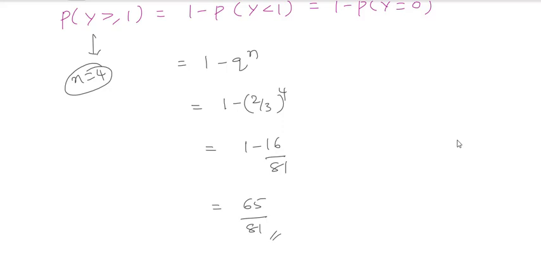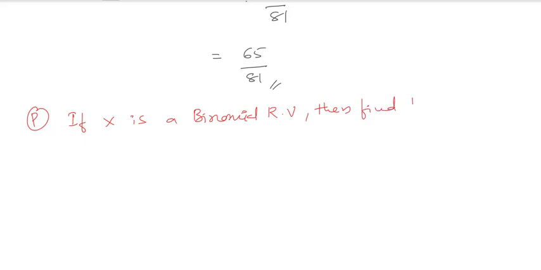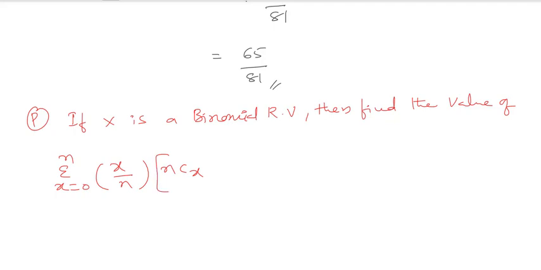Okay, then one more problem. Next, if capital X is a binomial random variable, then find the value of the summation x equal to 0 to n of x by n into nCx p power x q power n minus x.